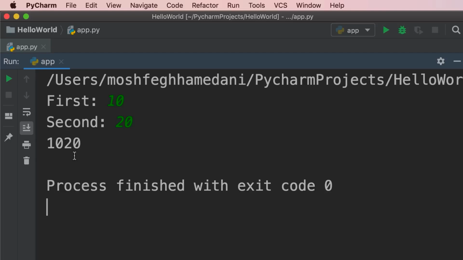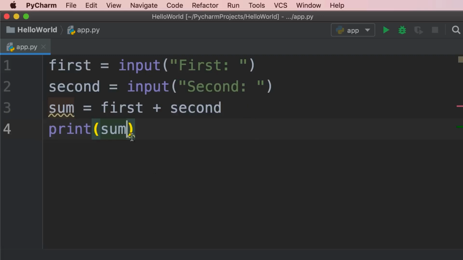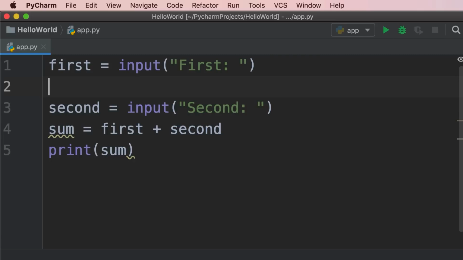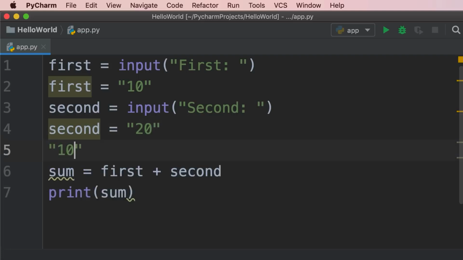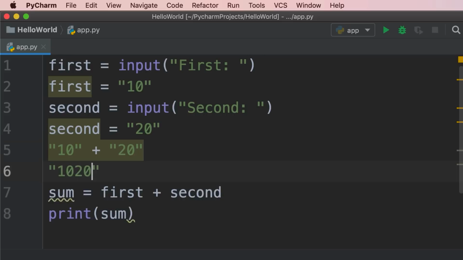This is because we're combining, or concatenating, two strings. As I told you before, the input function returns a string. So this line will be equivalent to first equals "10". We're dealing with a string, not an integer. Similarly, second is going to be "20" as a string. So when we combine two strings, 10 plus 20, we'll get 1020 because we're dealing with textual data, okay?